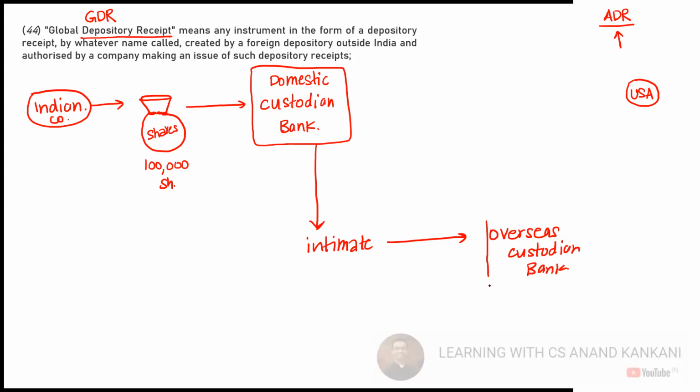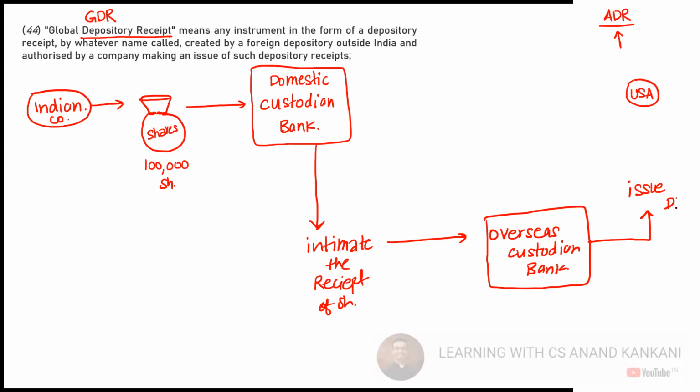And what will be the intimation for? The intimation will be for the receipt of shares. Intimate the receipt of shares. So this overseas custodian bank will get this intimation from this domestic custodian bank that 1 lakh shares have been received. So based on this intimation, the overseas custodian bank is going to issue depository receipts.